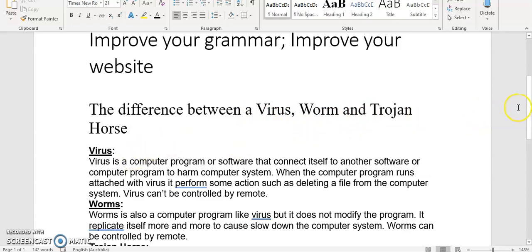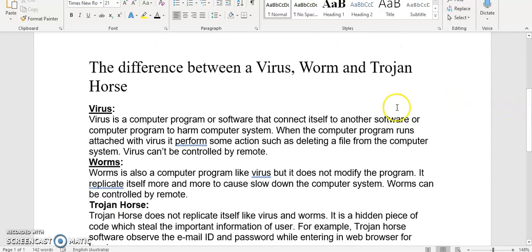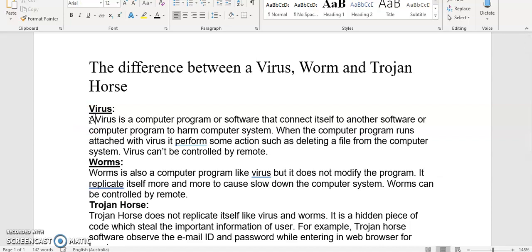Okay, so now we look at the first classification of virus. Virus is fine as a heading, but when we begin our explanation, we should say a virus. It's singular and it's a noun. A virus is a computer program or software. So we might say or type of software.